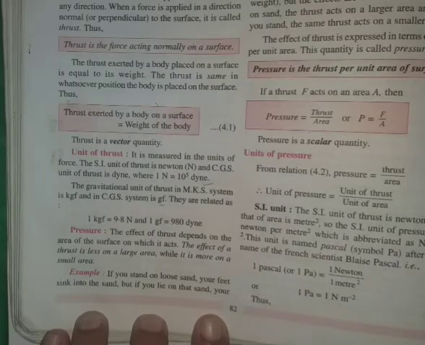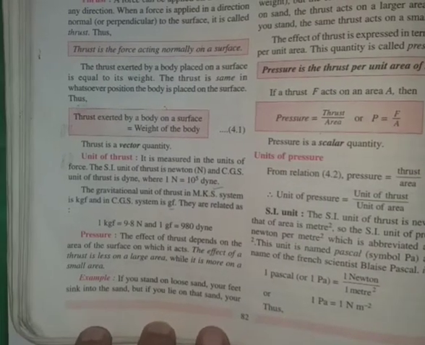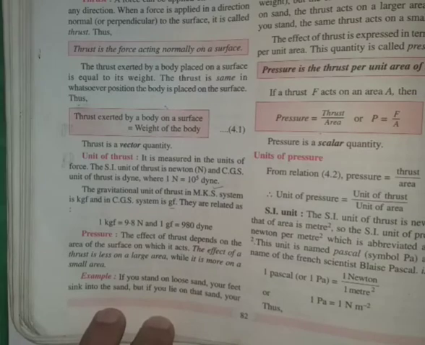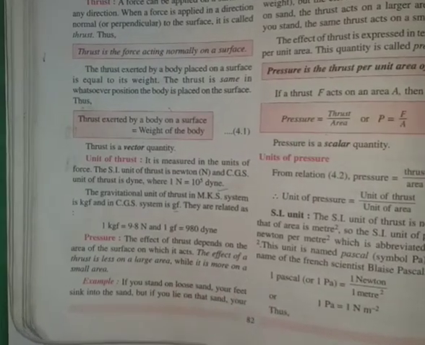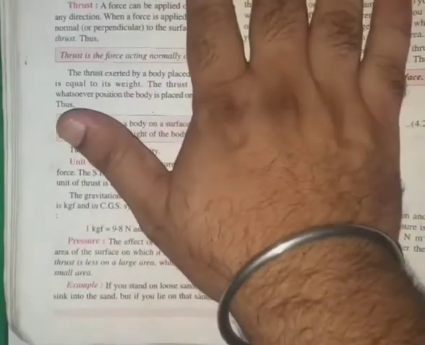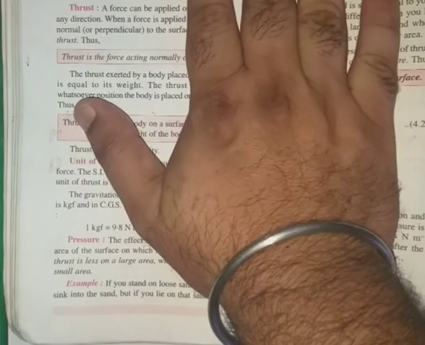Now pressure on a surface, or the effect of thrust, depends on the area on which the force is acting. The thrust acting on an area, or thrust over area, is called the pressure. Let us say that, once again, I am pressing this book with my hand.